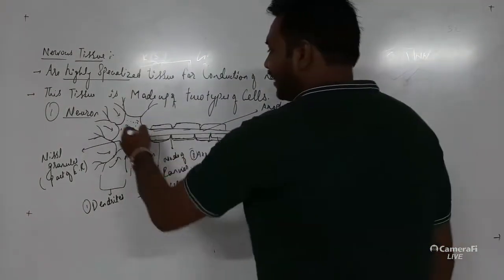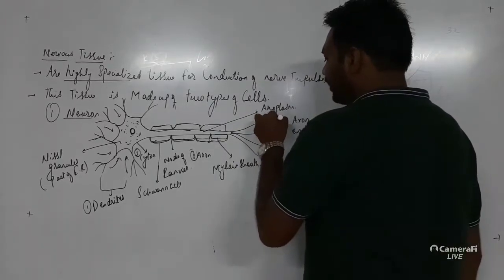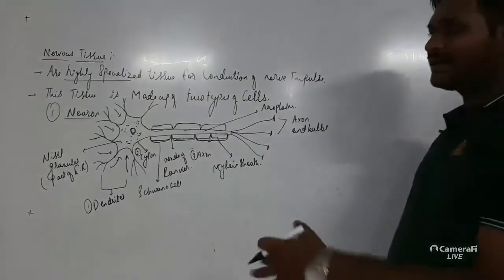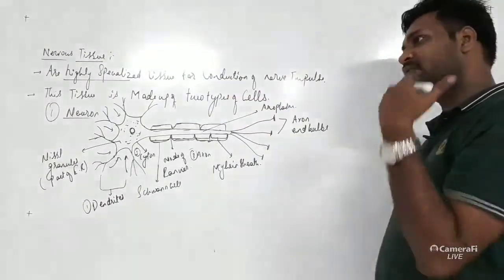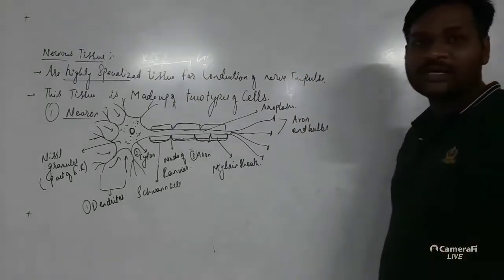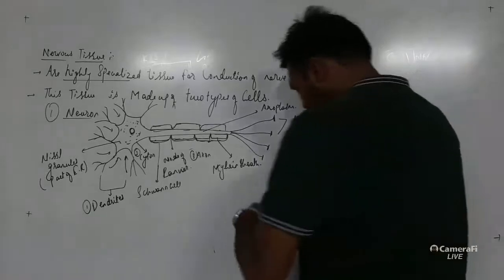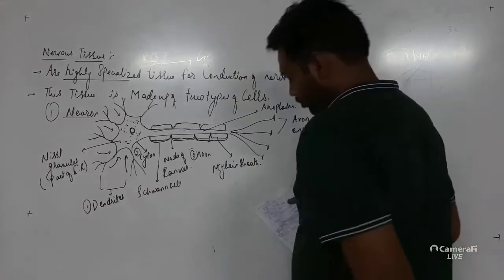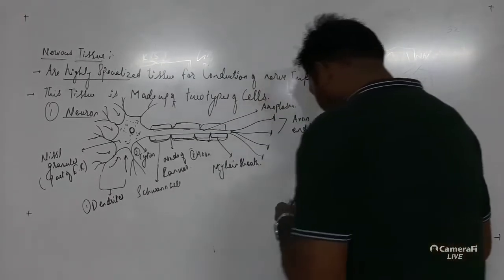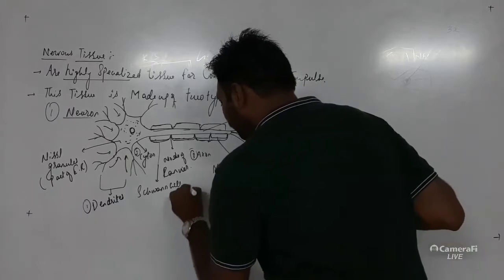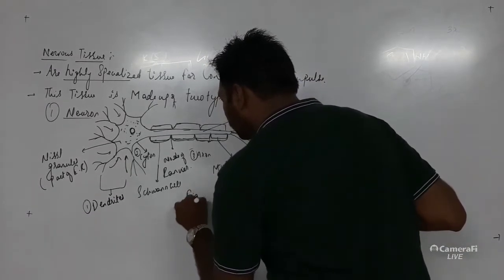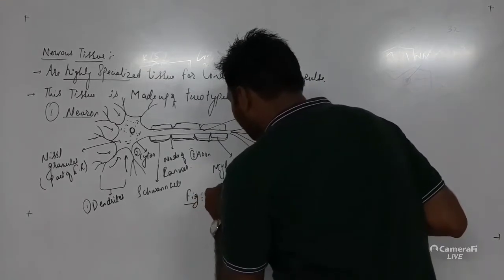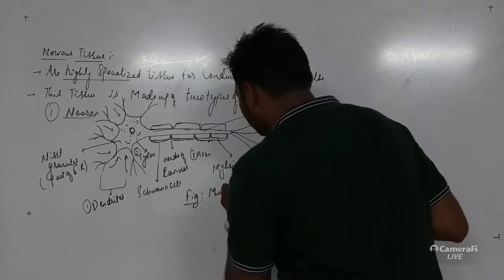Whatever signals are carried will travel with the help of these synaptic knobs. They will again connect to another dendritic cell, and through the dendritic cells from one to another, another to another, in this way they will transfer the signals towards the brain, that is the central nervous system. So this is about the neuron, and this is a structure figure, that is a multipolar neuron.